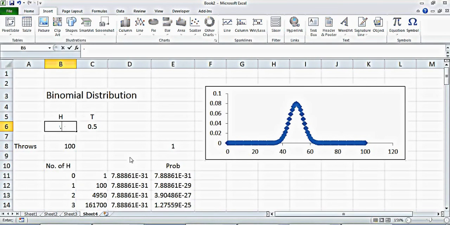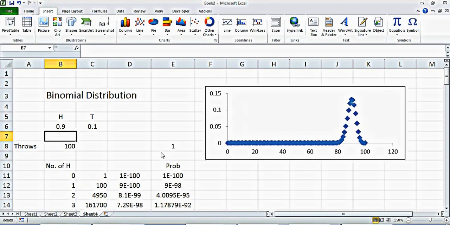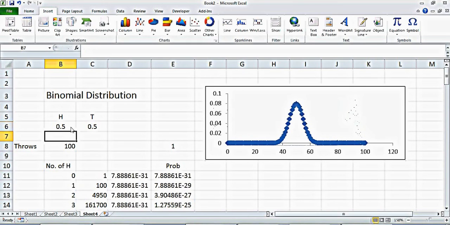But now if I make a change and do it 0.2, you can see how this distribution changes. Now the probability of getting 20 heads is highest, because the probability of getting a head is 0.2. In the same way, if we do 0.9, this is how it looks. So this is how you define the binomial distribution.